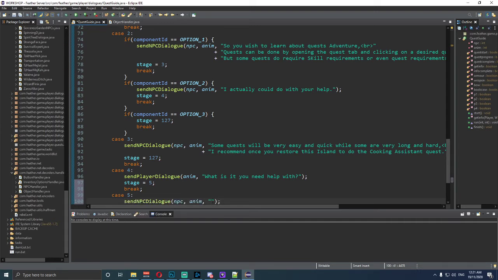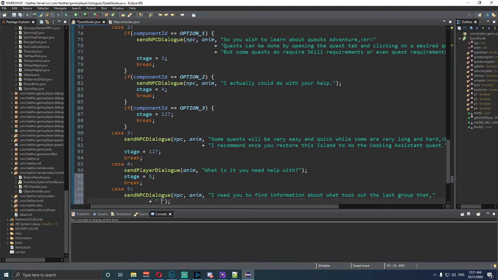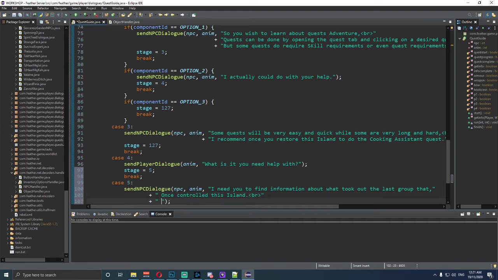And inside here we go, "I need you to find information about what took out the last group that controlled this island." Dot and then put BR. Press enter again.